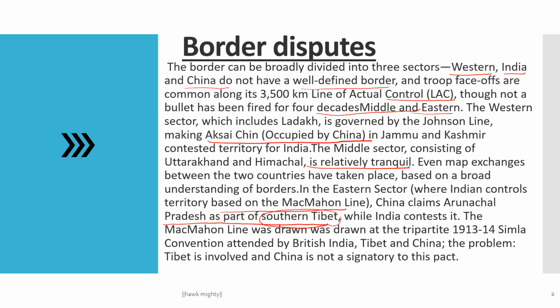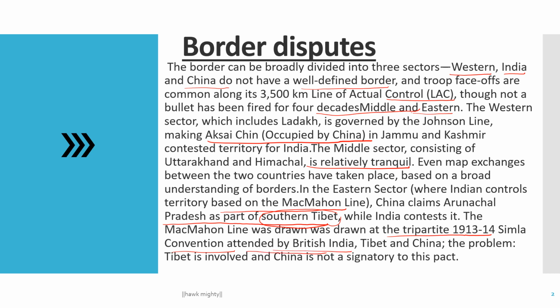That is the point, southern Tibet. While India contests it, the McMahon Line was drawn at the tripartite Simla Convention in 1913 to 1914, attended by British India.